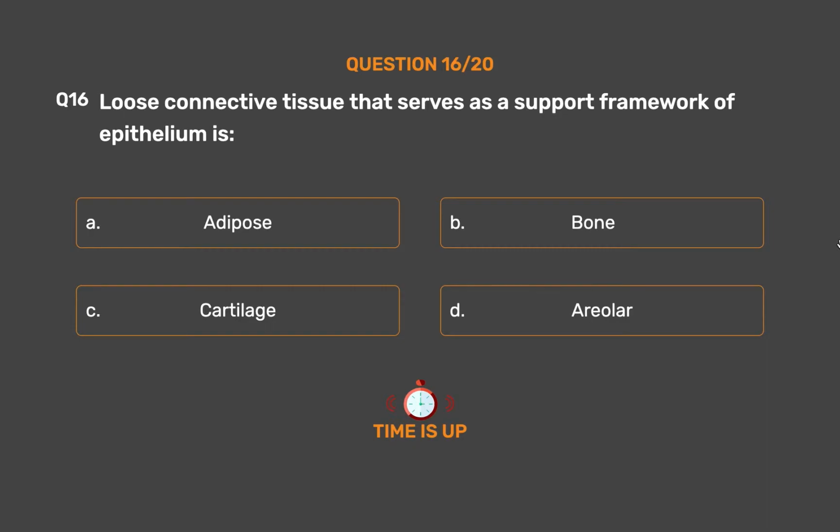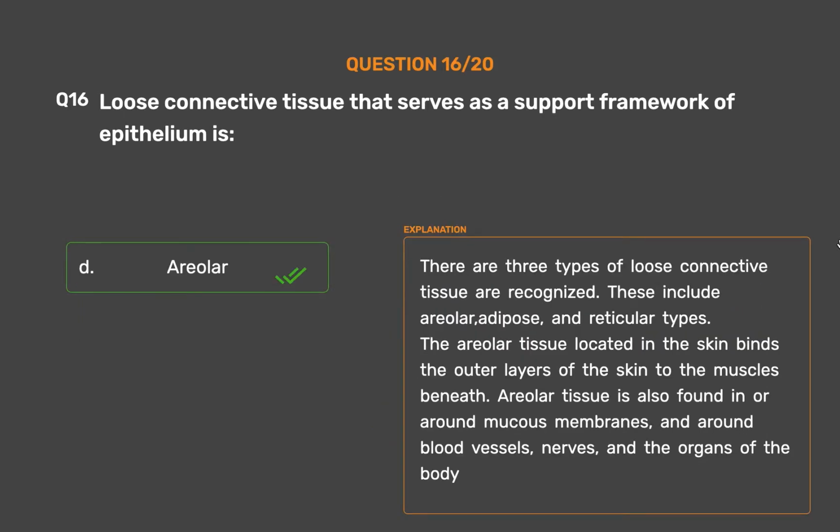The correct answer is option D, areolar. Three types of loose connective tissue are recognized. These include areolar, adipose, and reticular types. The areolar tissue located in the skin binds the outer layers of the skin to the muscles beneath. Areolar tissue is also found in or around mucous membranes, and around blood vessels, nerves, and the organs of the body.